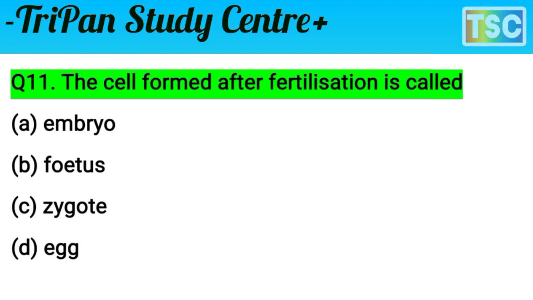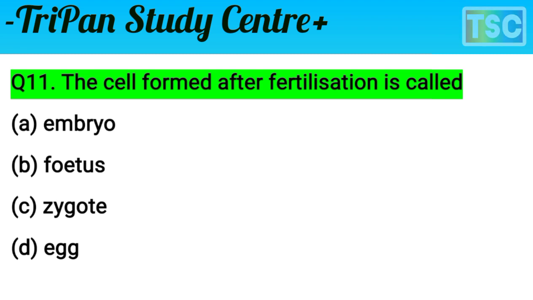Let's check the correct answer. The cell formed after fertilization is called... No, embryo is a developing stage. Embryo is a small stage, and fetus is an advanced stage of development.